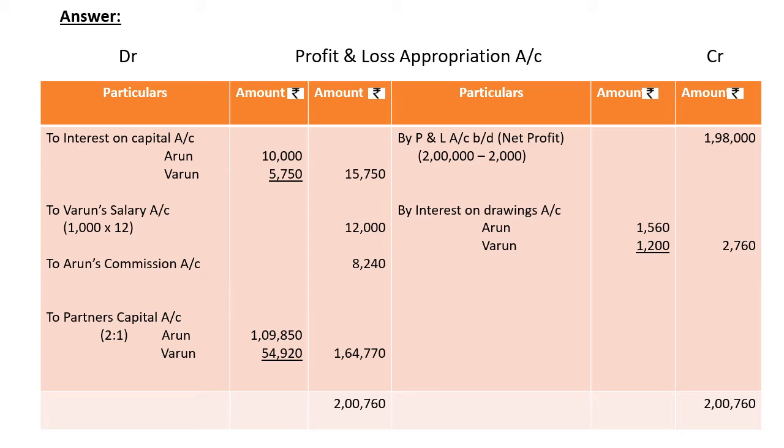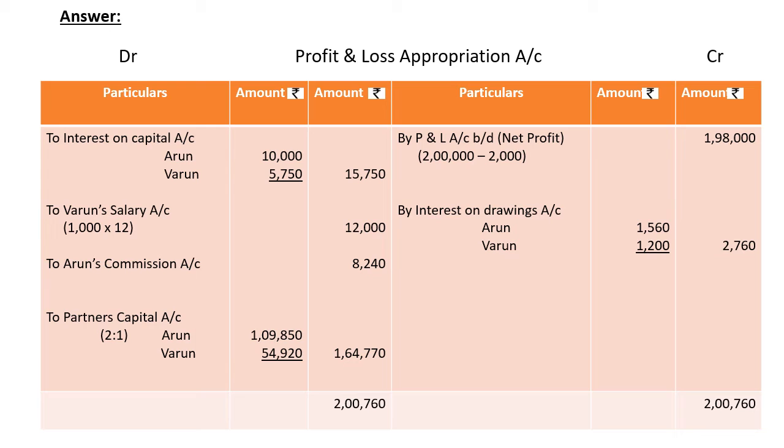So total 15,750 and Varun's salary 12,000. First, before calculating Arun's commission, we have to add all the credit items. 1,98,000 and 2,760. And we have to deduct interest on capital and Varun's salary. It will be 1,73,010. We have to calculate now Arun's commission.